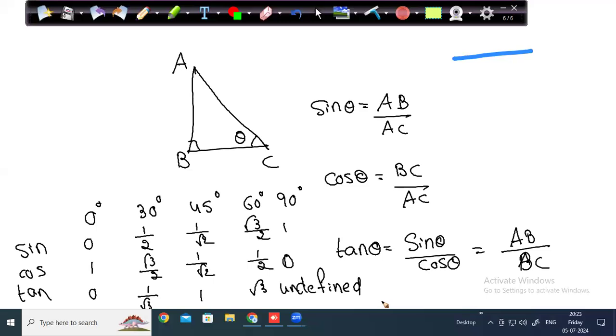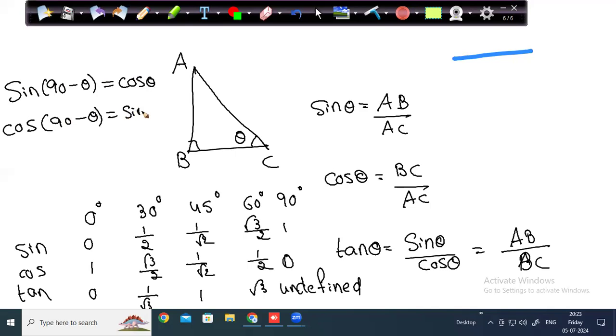And you should also know trigonometric ratios such as sin 90 minus theta is cos theta. Cos 90 minus theta is sin theta. So you should also know these two formulas: sin 90 minus theta is cos theta and cos 90 minus theta is sin theta. You should know all these.